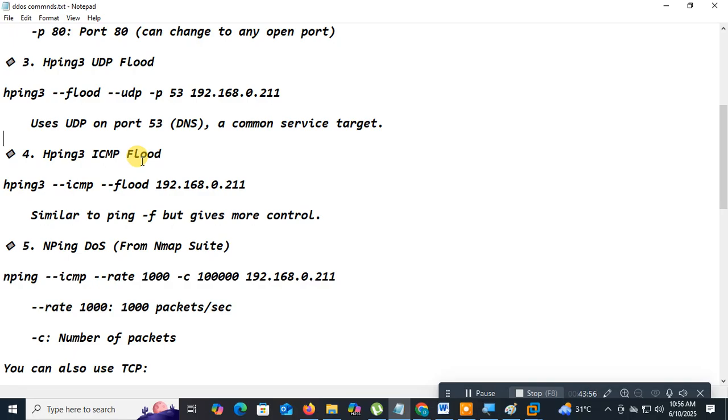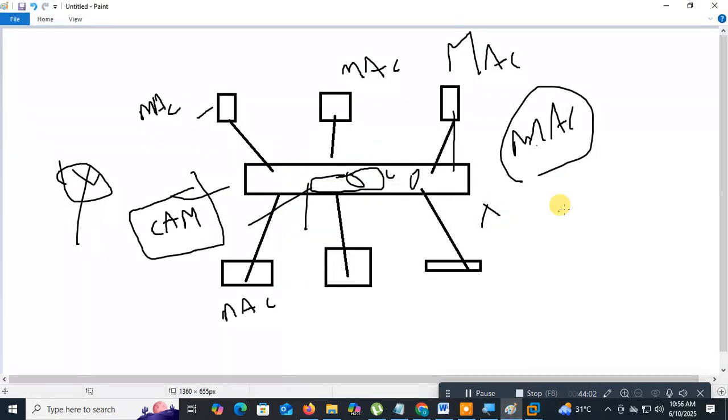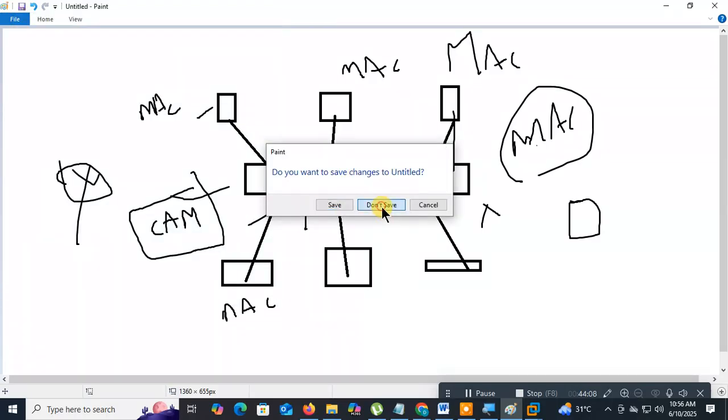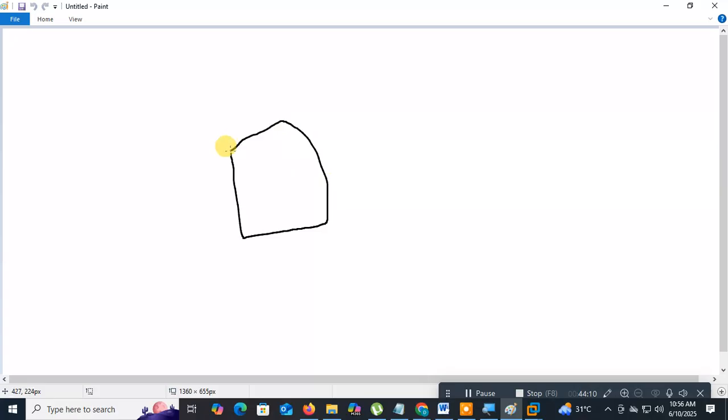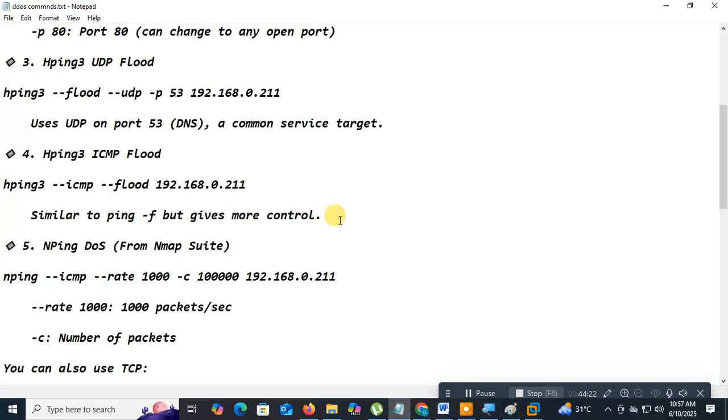What is ICMP? I told you about these two devices. There is one device, a computer or any device. Two devices communicate with the help of ICMP packets. Which packet? ICMP packet. Okay, I will check here and then do the practical.